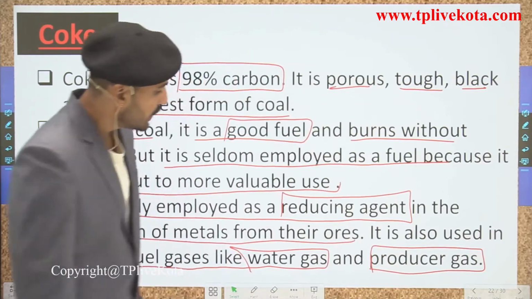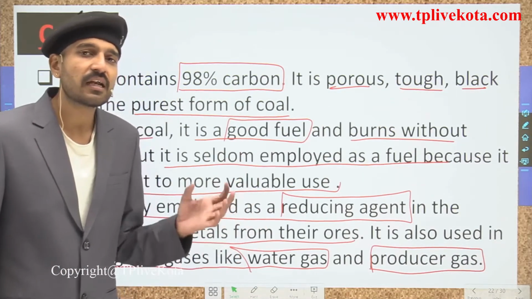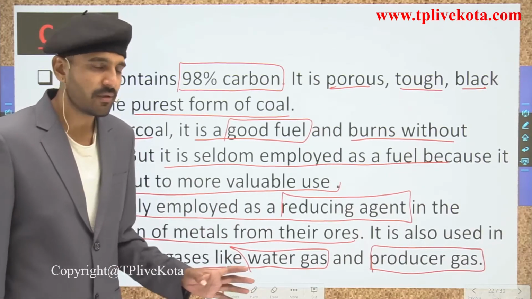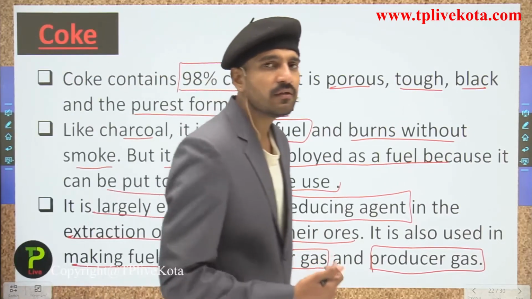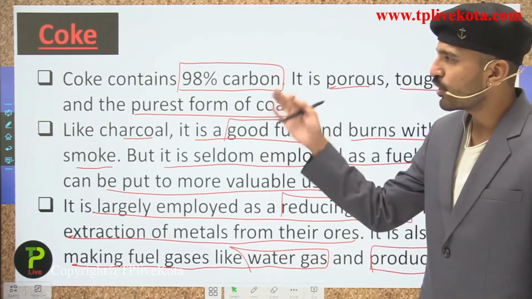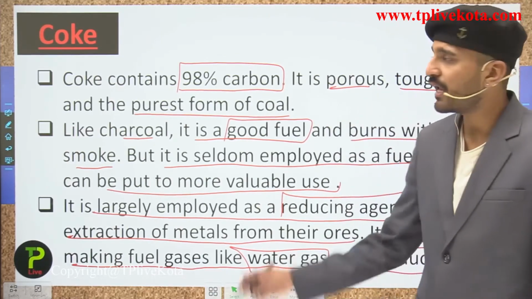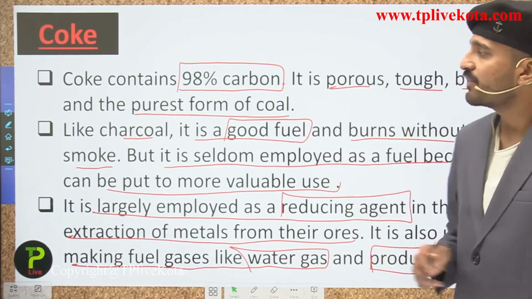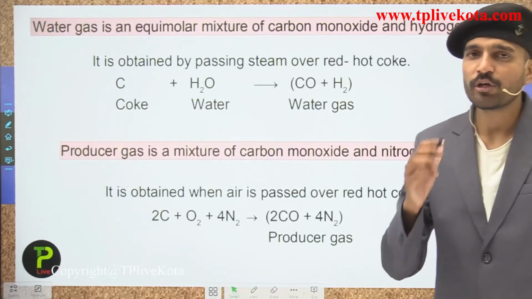So students, the extraction of metals part, this we are going to see in the class 10th chapter, that is metals and non-metals. But talking about the water gas and the producer gas, we are going to deal with them in the next slide. So this is about the coke, students, which is the purest form of coal, which contains 98% carbon, and it is porous, tough, black and the purest form of coal. So now students, let us see over here the water gas and the producer gas.